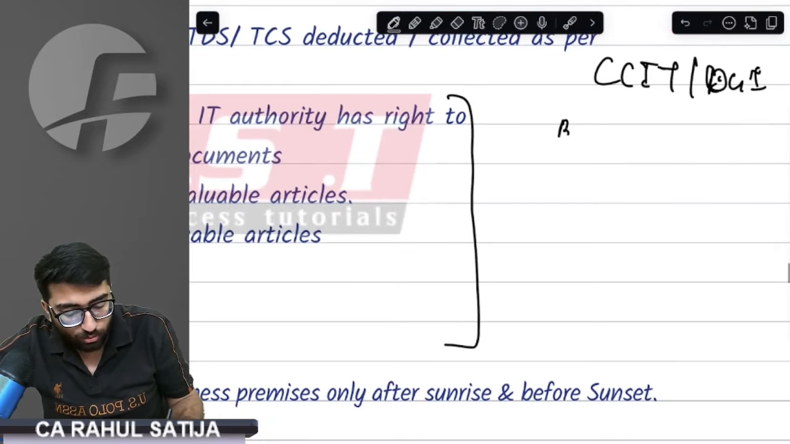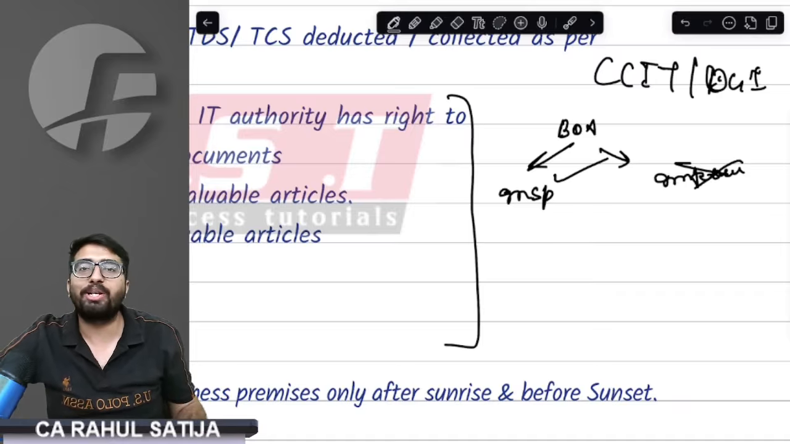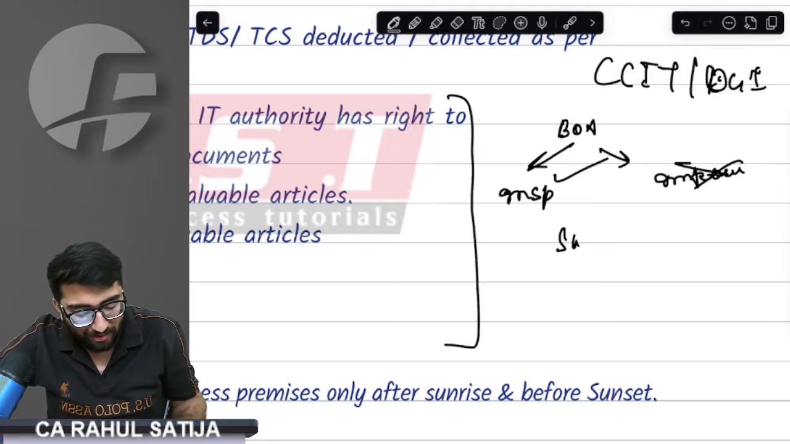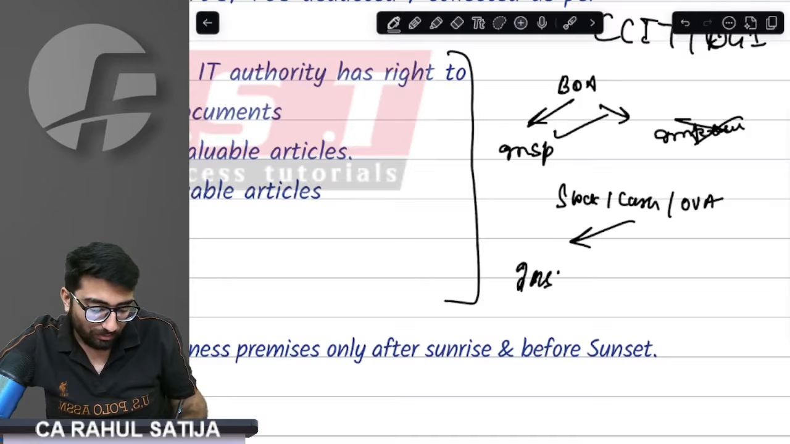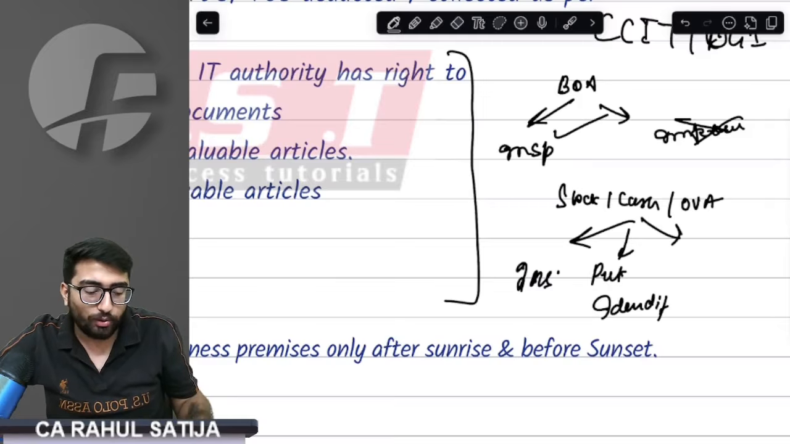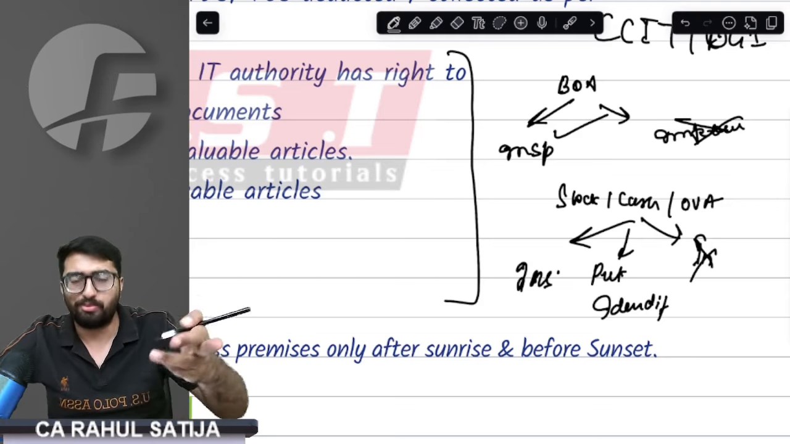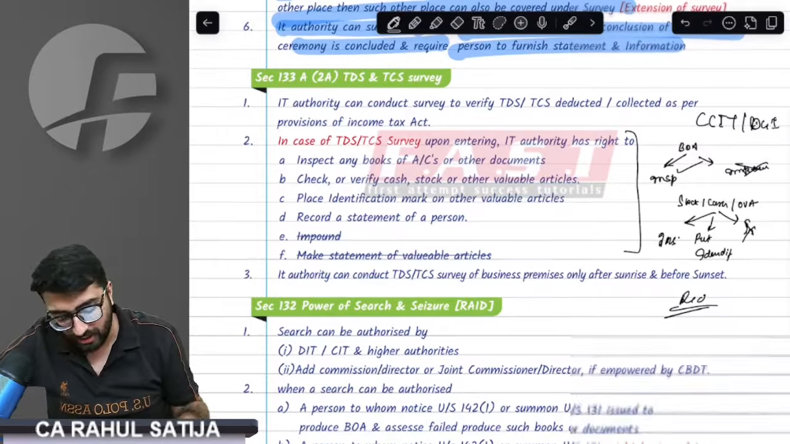With respect to books of accounts, they can inspect books of accounts, but they cannot impound books of accounts. Why would they impound? They just want to check the TDS. If you have any stock, cash, or other valuable articles, are they going to inspect that? Yes, sir. Are they going to put identification mark? Yes. Are they going to make an inventory? No, sir. Why would they make the list? Because they have just come here to match the TDS. At last, can they record the statement? Yes, they can record the statement.